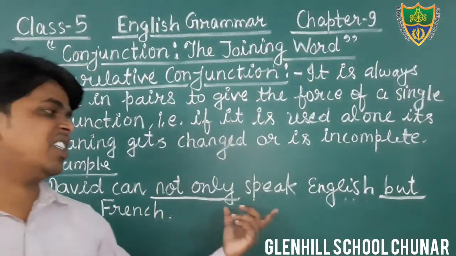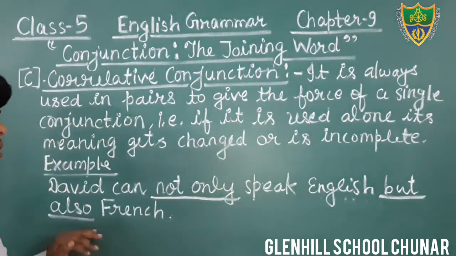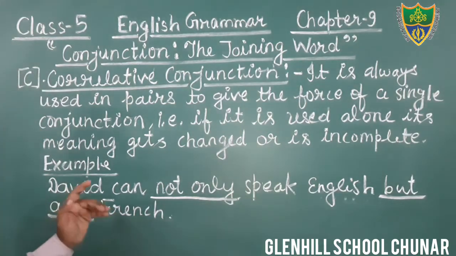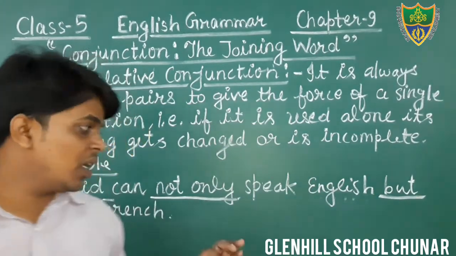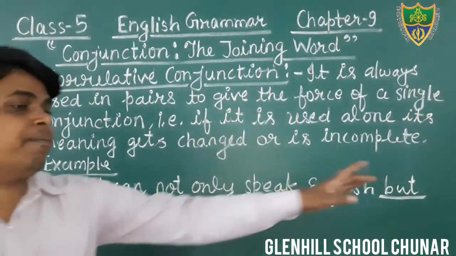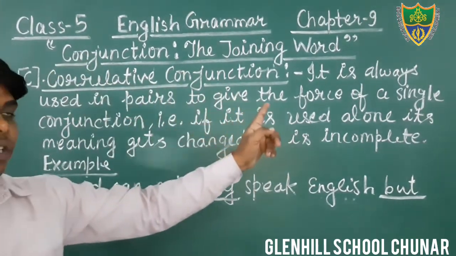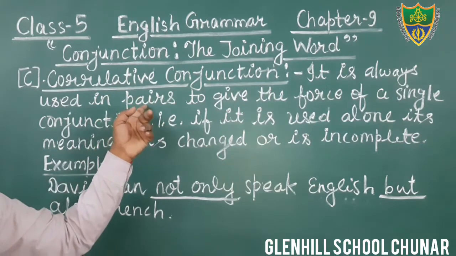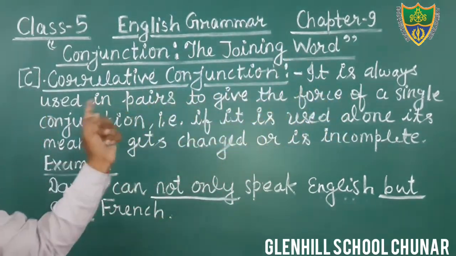David can not only speak English, but also French. In this sentence, not only but also is used as a correlative conjunction. You all have understood that it is used in pair and it also has the force of a single conjunction.